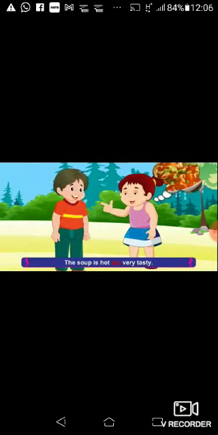The man is poor, the man is honest. Here is contrast between the qualities because although he is poor, yet he is honest. Here is contrast. That's why we will write this sentence like it. The man is poor but honest. The soup is hot but very tasty. Here is also contrast. The soup is hot but very tasty.